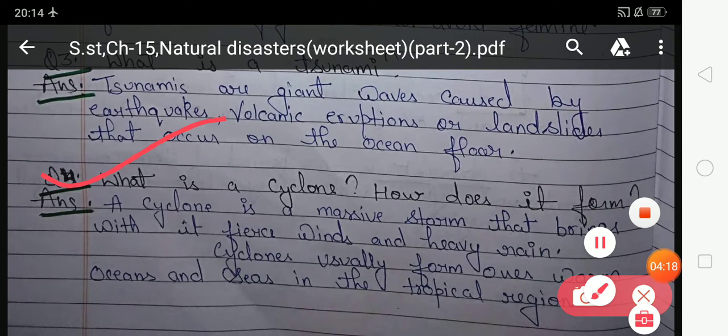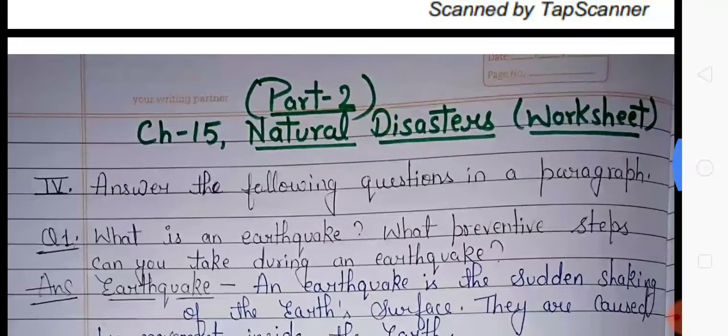What is a cyclone and how does it form? So in this question you have to write about the cyclone and how it forms. So your answer is, a cyclone is a massive storm that brings with it fierce wind and heavy rain. So students, cyclones come with fierce wind and heavy rains. Cyclones usually form over warm ocean and sea in the tropical region. Now come to the next exercise.